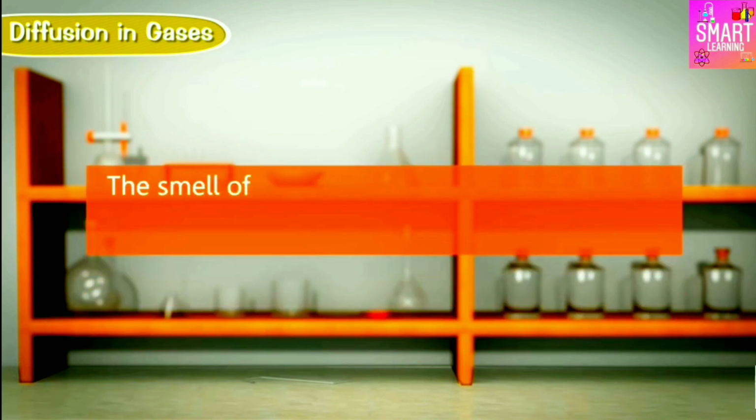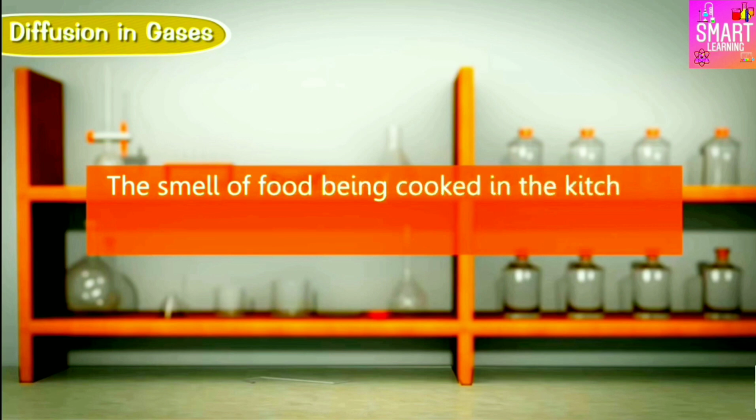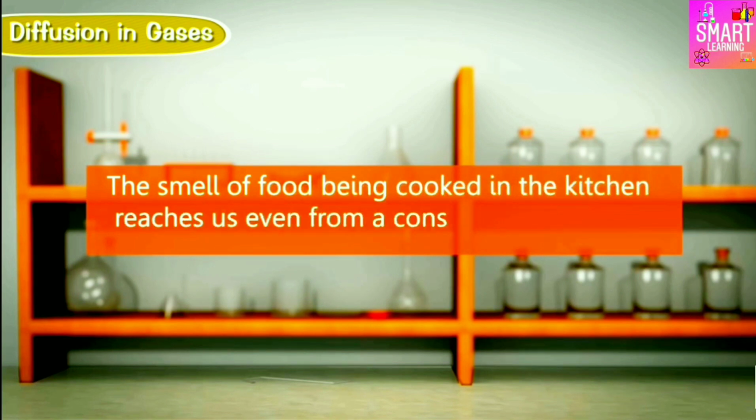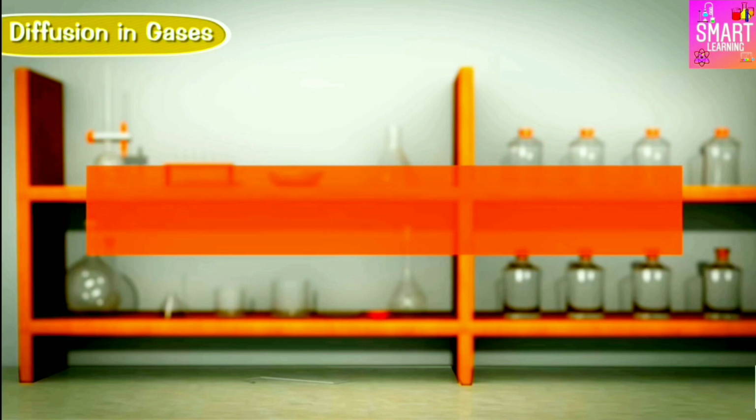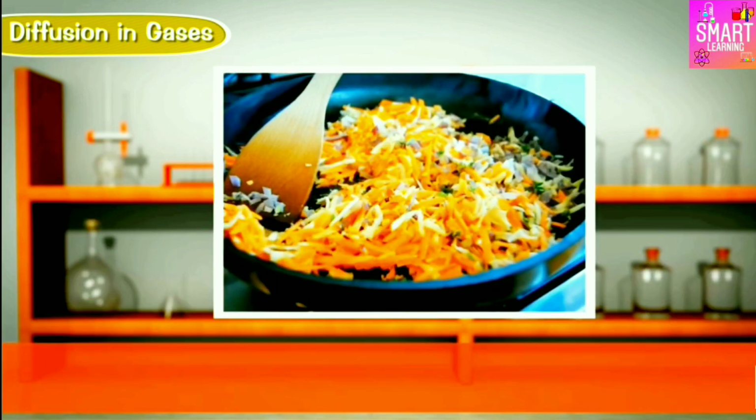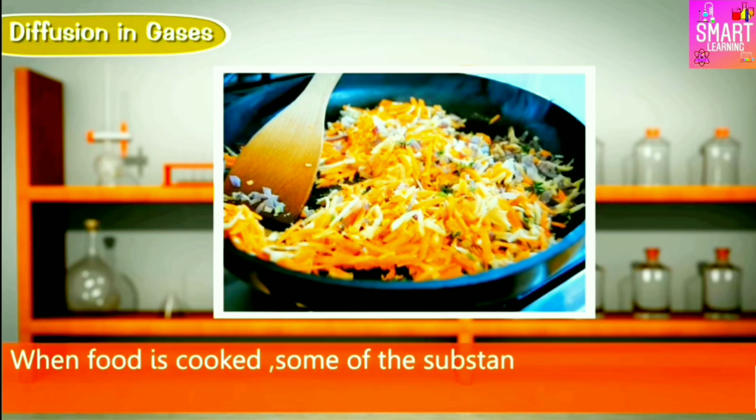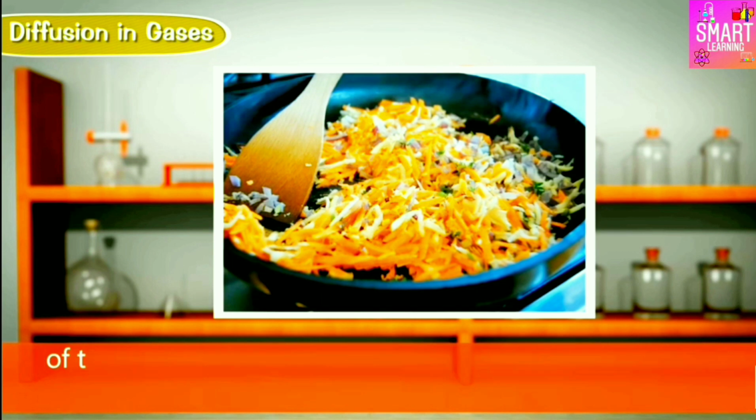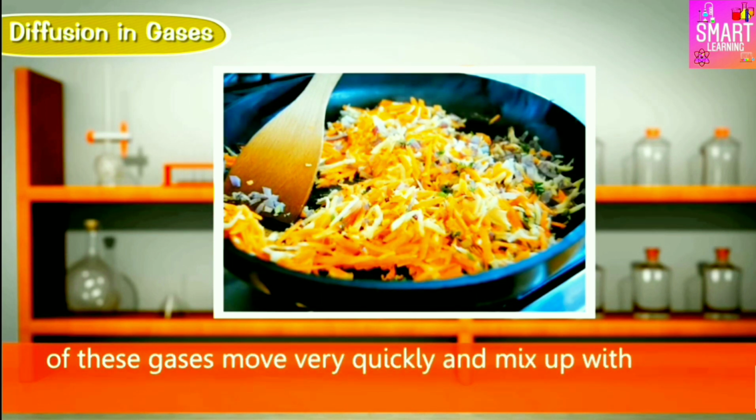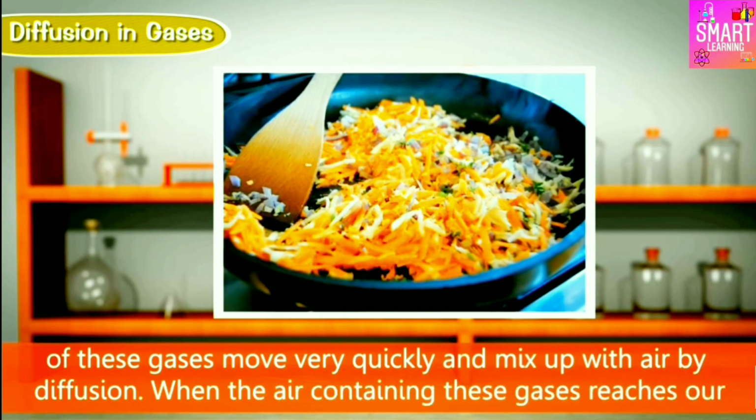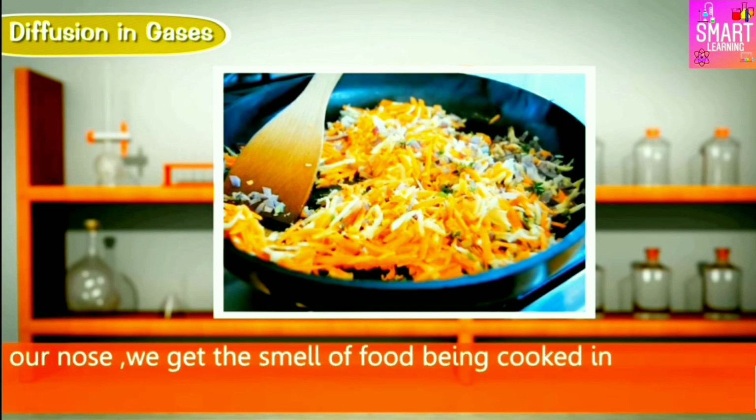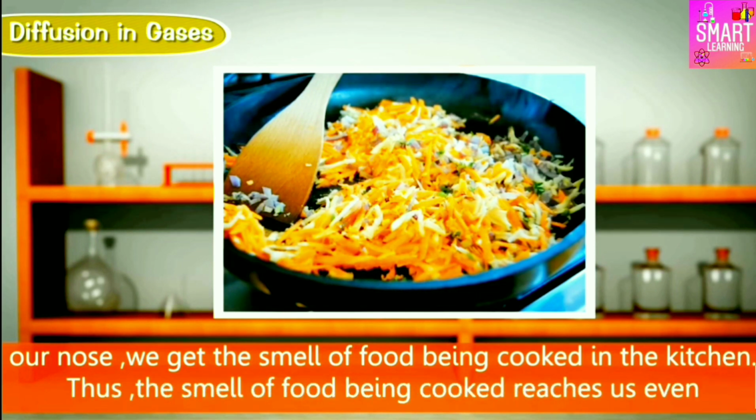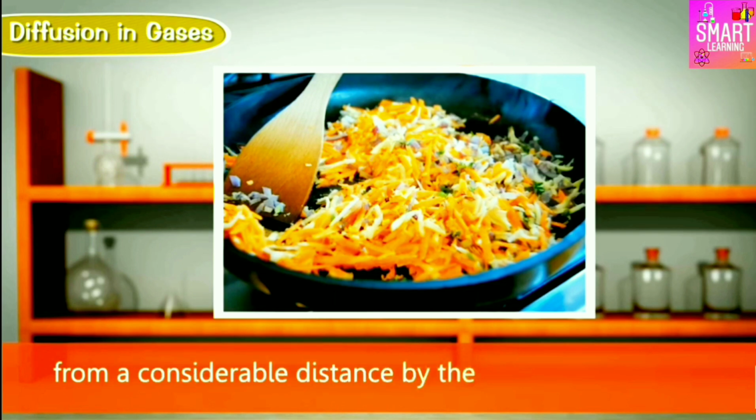The smell of food being cooked in the kitchen reaches us even from a considerable distance. This can be explained as follows. When food is cooked, some of the substances in food release gases having the smell of food in them. The particles of these gases move very quickly and mix up with air by diffusion. When the air containing these gases reaches our nose, we get the smell of food being cooked in the kitchen. Thus, the smell of food being cooked reaches us even from a considerable distance by the process of diffusion.